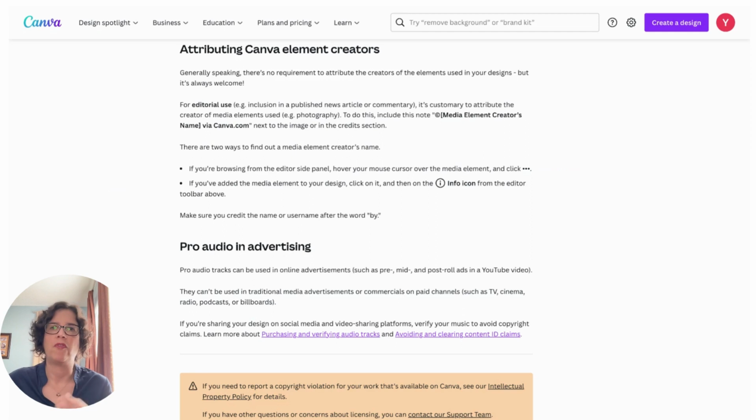You have to be very clear on how you're using this because guess what? Amazon is going back and dinging us for this kind of stuff. And if you don't know where these elements are coming from, guess what? You're not going to be able to sell. So I hope this information was very, very helpful for you. And I hope that you're able to come back to Canva and create those amazing pieces that you're able to then sell on the different platforms.